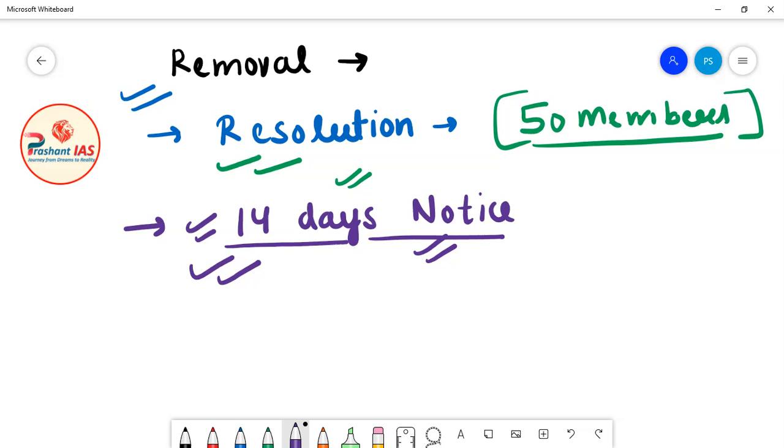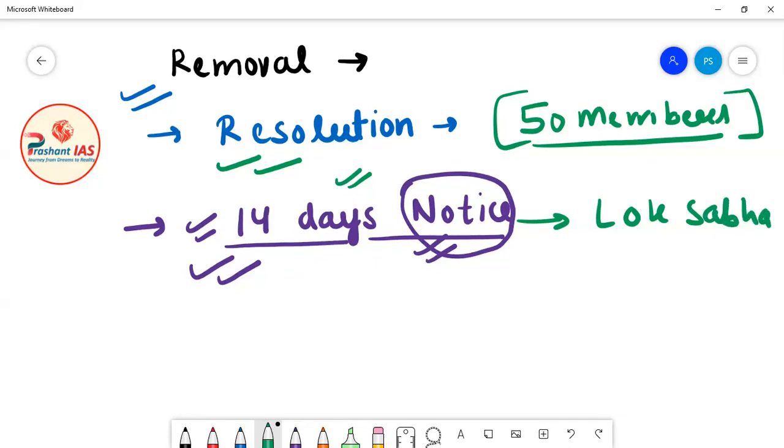This notice is regarding the intention of the Lok Sabha to remove him from his post. Means he should be informed that Lok Sabha intends to remove you from the post of the speaker.